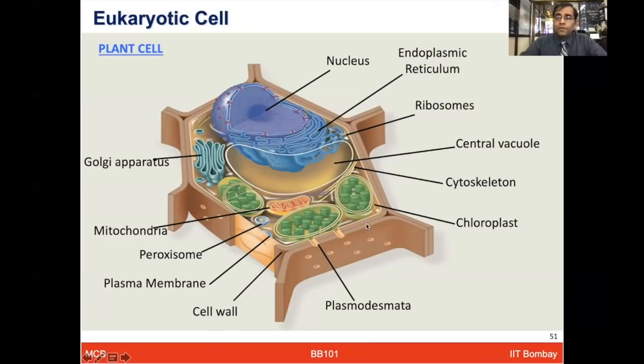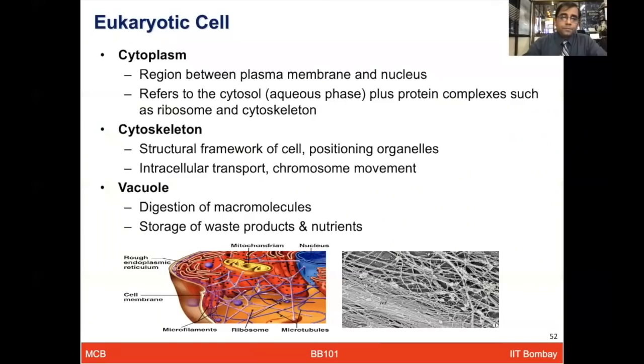Chloroplast is, of course, one of the very specialized organelles found only in the plant cell. In addition to the nucleus, which contains the genetic material and genes, chloroplast also contains DNA and some genes. So now, in a plant cell, ideally you have the nucleus, mitochondria, and chloroplast. All three of them may have their own unique genes. Let us now define some of these terms and also talk about the role of these organelles in some detail.